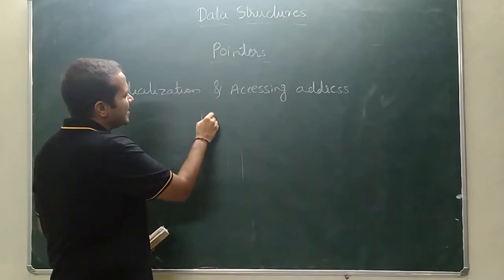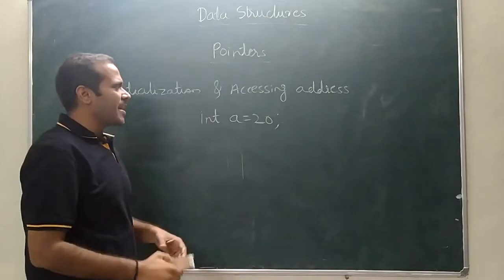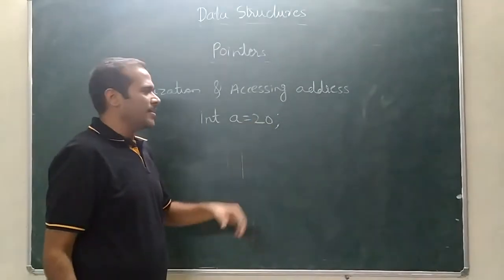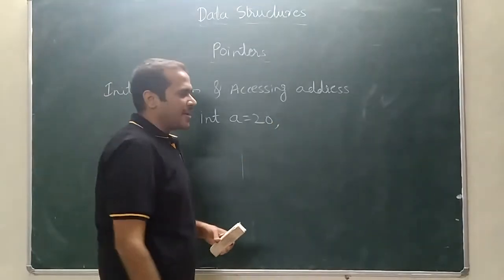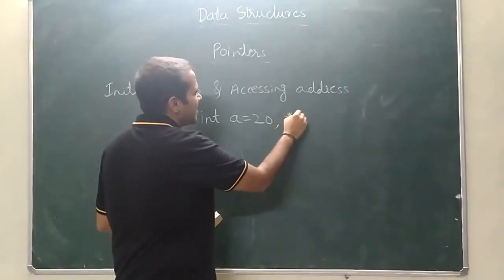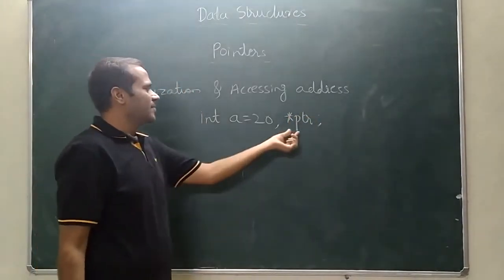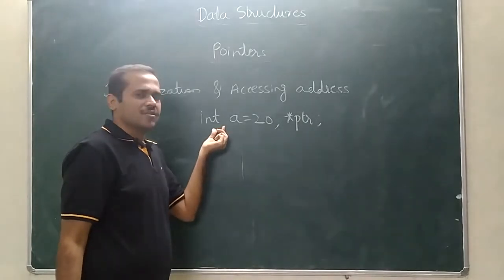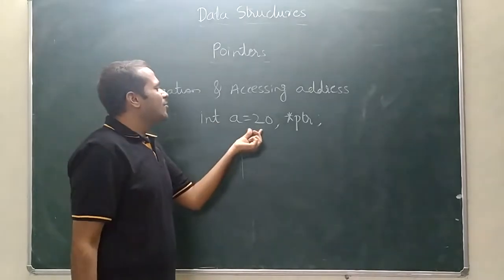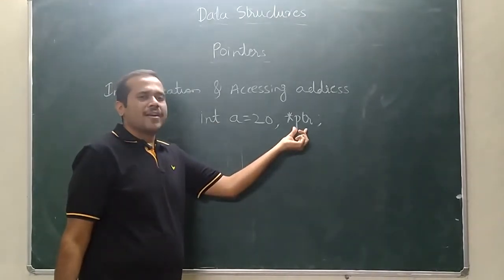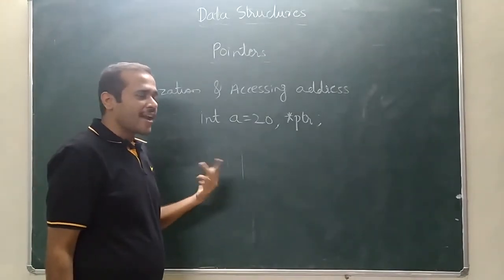So I am assigning the value a equal to 20. Let me declare the pointer variable. Let me declare it as ptr of type integer. It can be float, but in this case it should be int. Let me explain why. So int a equal to 20 and I am declaring the pointer variable also. What is a pointer? A pointer is a variable which holds the address of another variable.